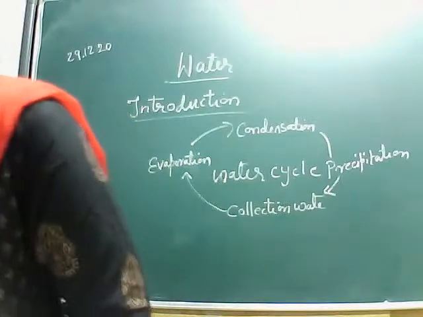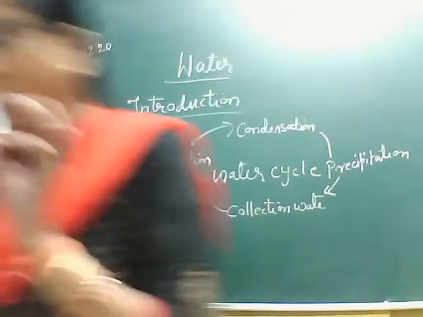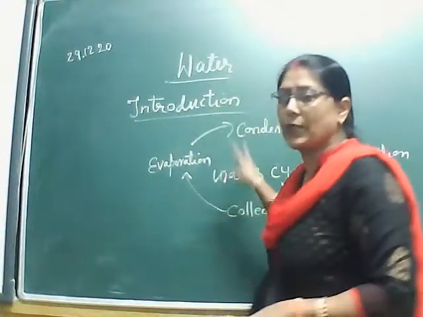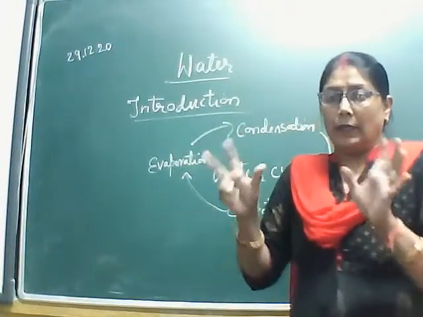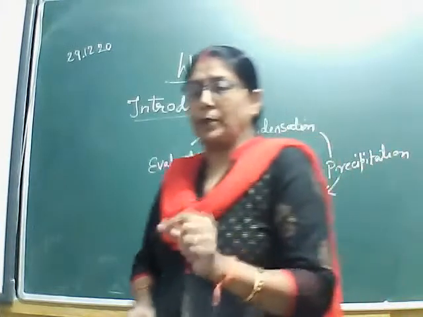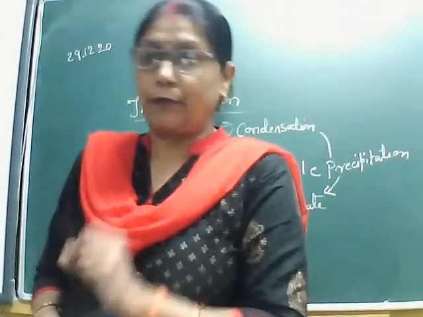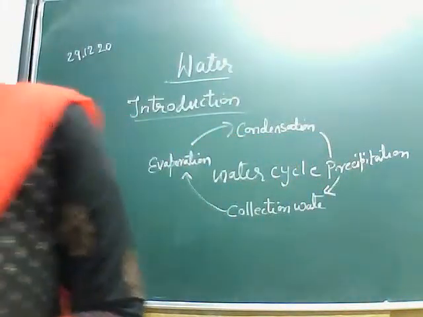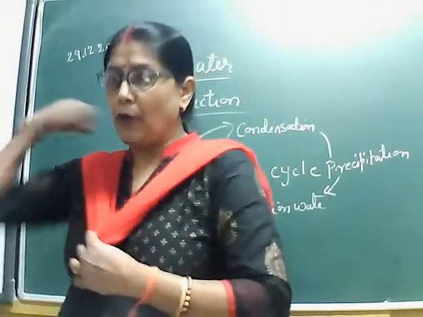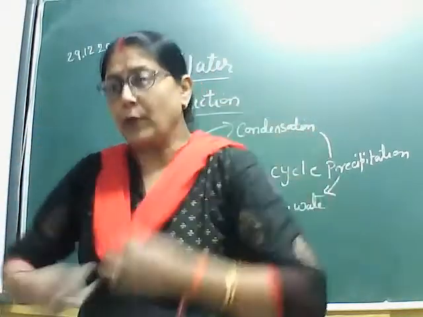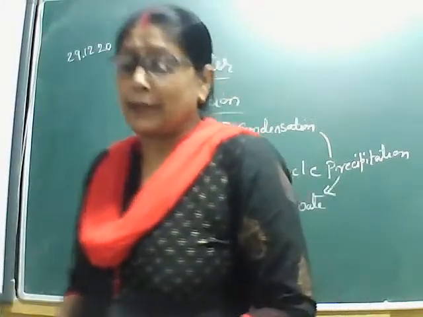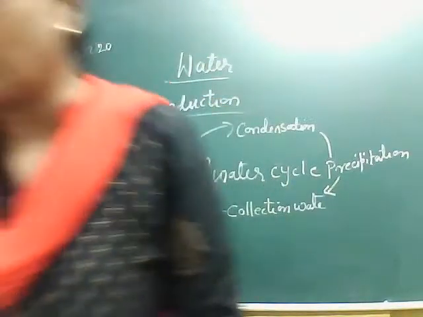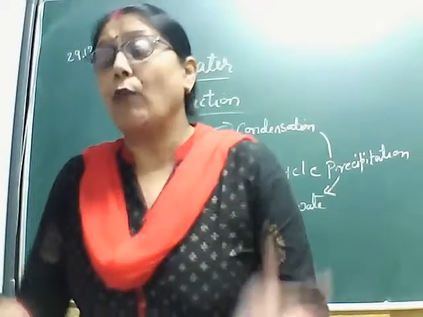Okay. Now, what you are going to learn from this chapter. This is just an introduction, I thought of explaining the water cycle first. But from this chapter, the first topic is the distribution of water bodies. Very important, we should know about the distribution of water bodies. Three-fourths of the Earth's surface is covered by water.